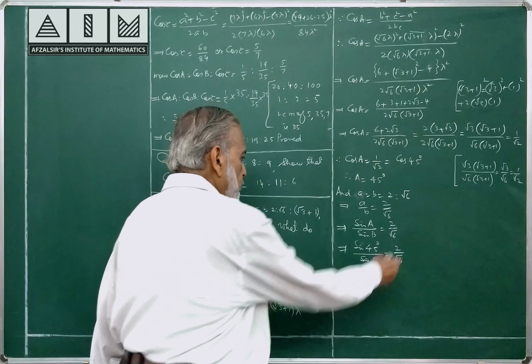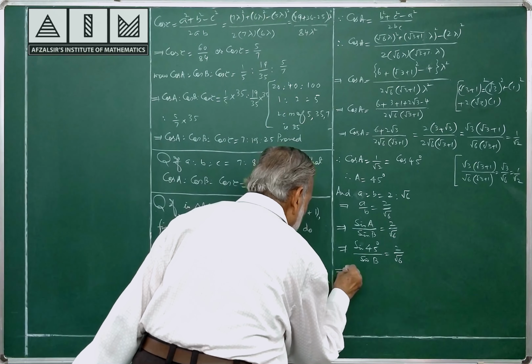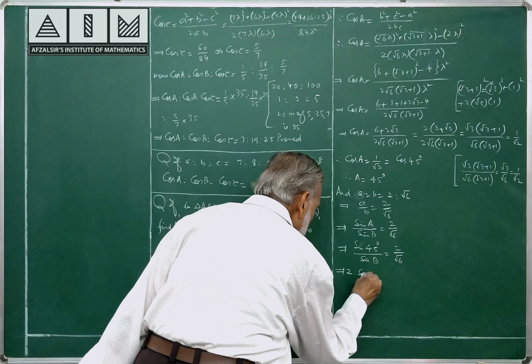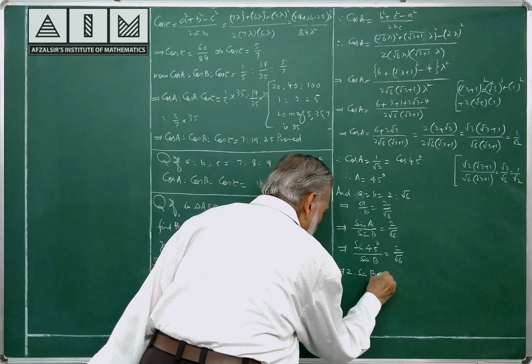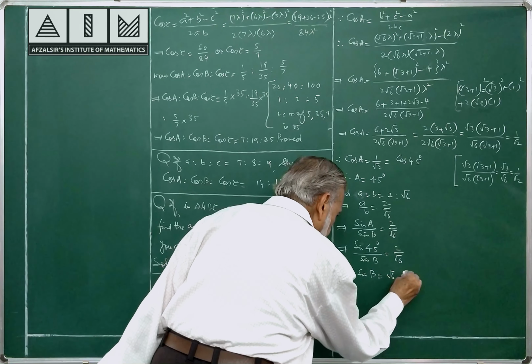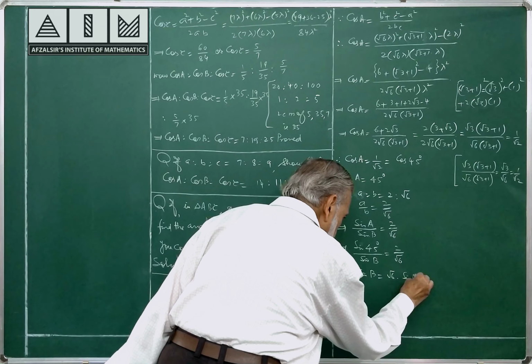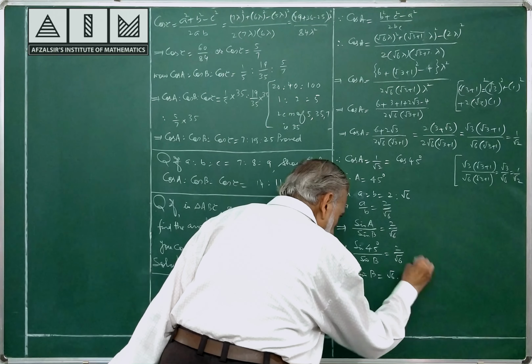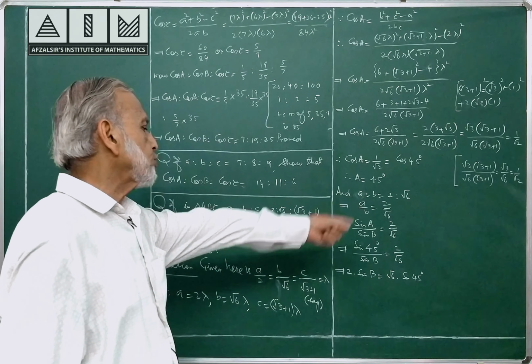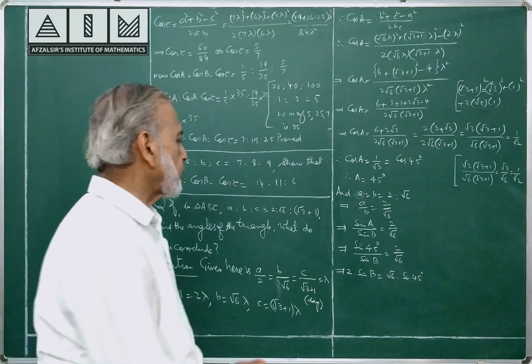Cross multiply: 2 into sin B is equal to root 6 into sin 45. Please watch cross multiplication carefully. 2 into sin B is equal to root 6 into sin 45.